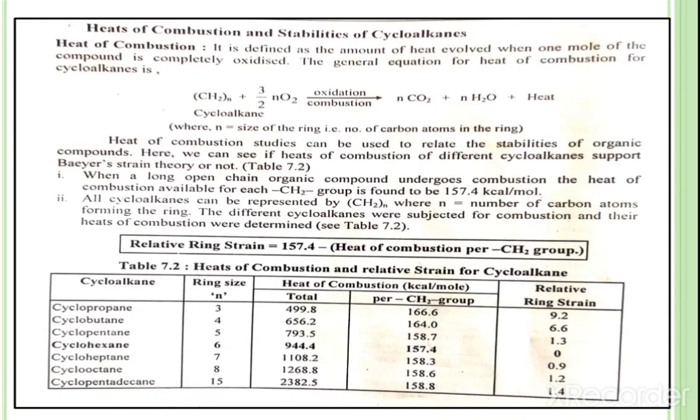For example, cyclopropane and cyclobutane. And fourth, the heat of combustion per CH2 group in cyclohexane is nearly the same as that in open chain alkanes. Therefore, we can say that cyclohexane is as stable as open chain compounds, which are free from angle strain. That is, cyclohexane should also be free from angle strain.